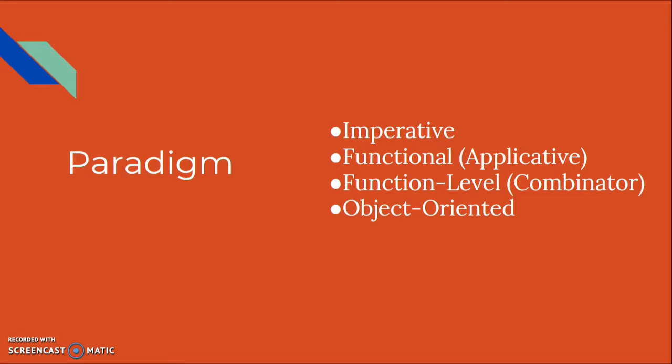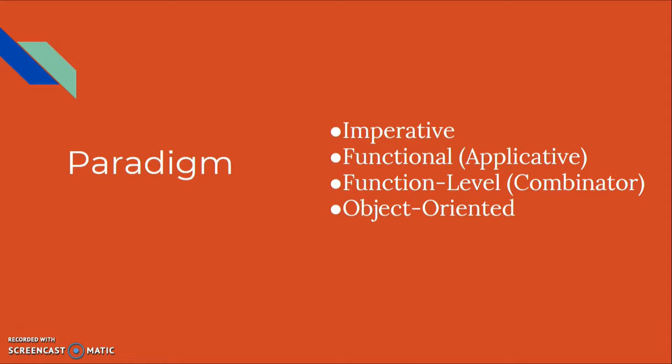Third, we have function level, combinator programming with no value at all. And last, we have object-oriented programming, by defining objects that send messages to each other. Objects have their own internal state and public interfaces.